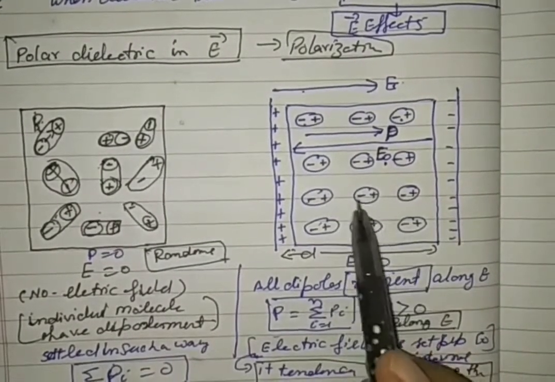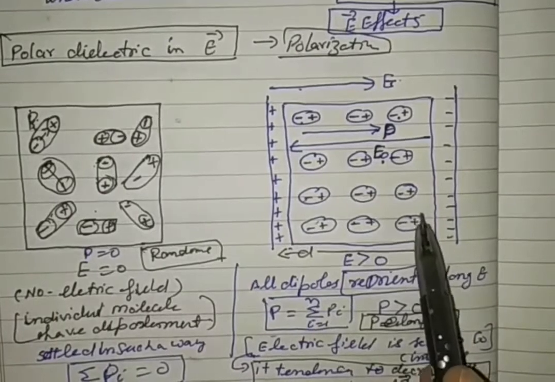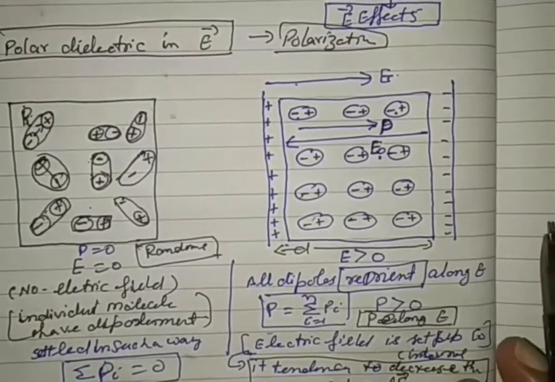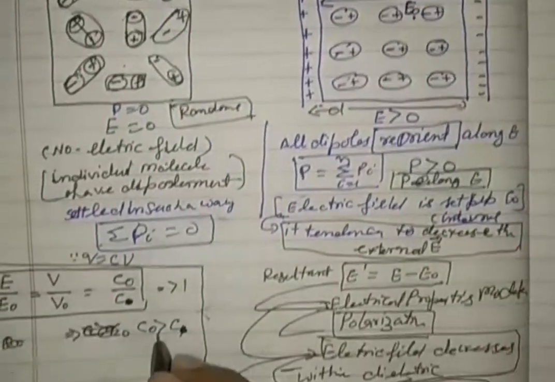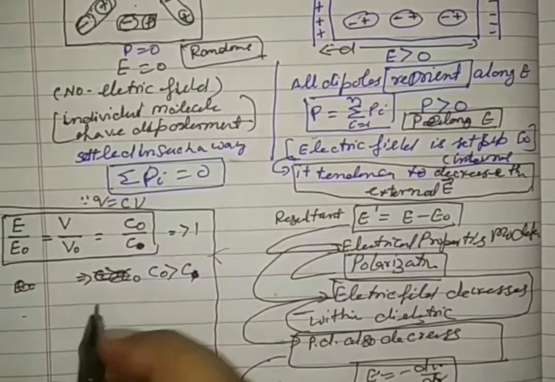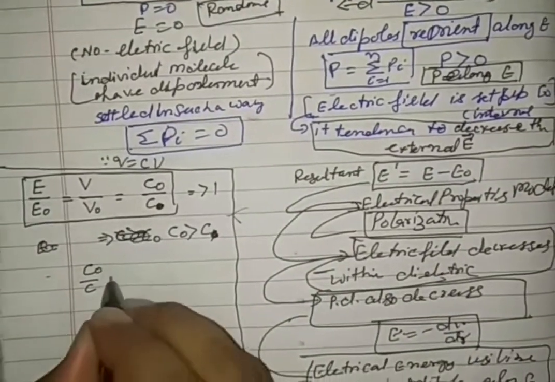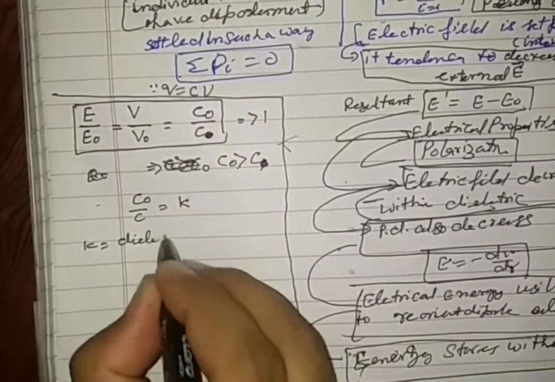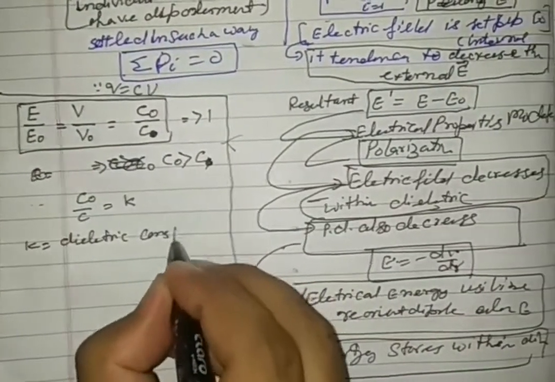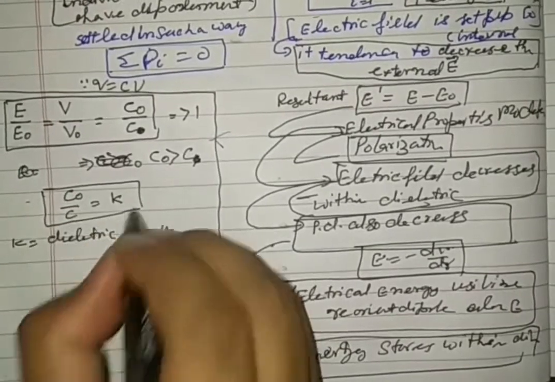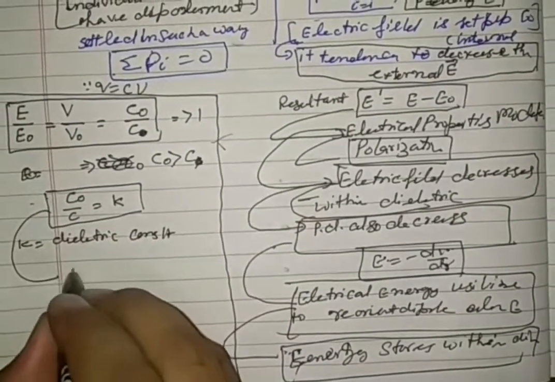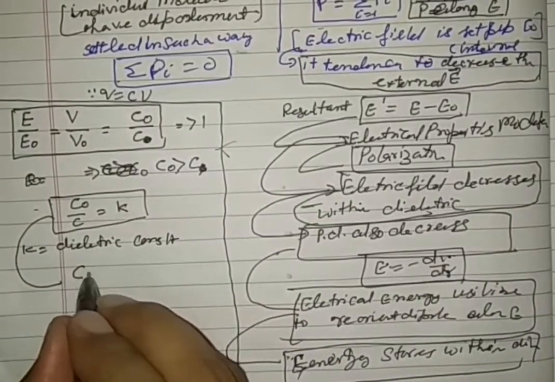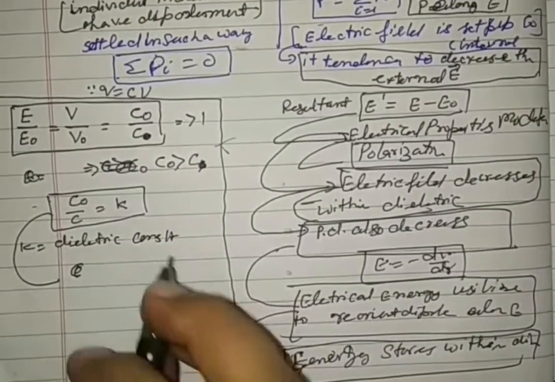You can say that the dielectric gets polarized, electrical energy is stored, so its capacity to store charge increases. That is why C is greater than C naught. The ratio of this is called the dielectric constant K. This is also equal to the permittivity of the medium to the permittivity of free space.